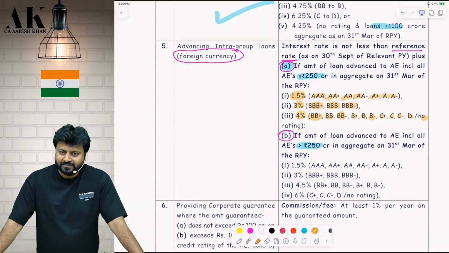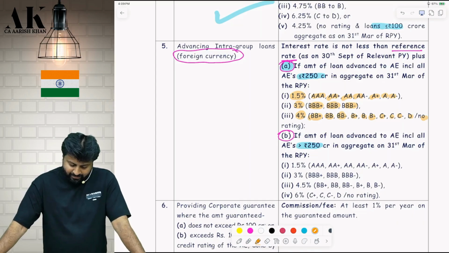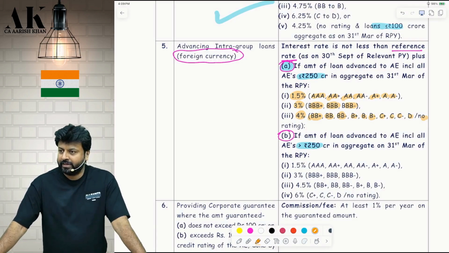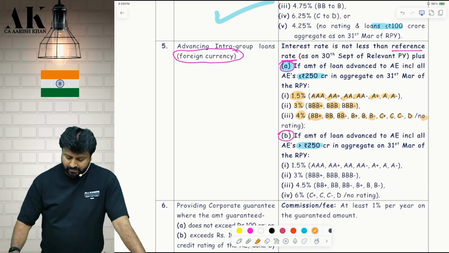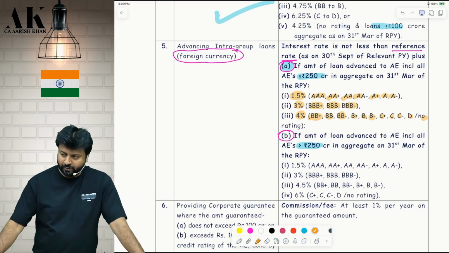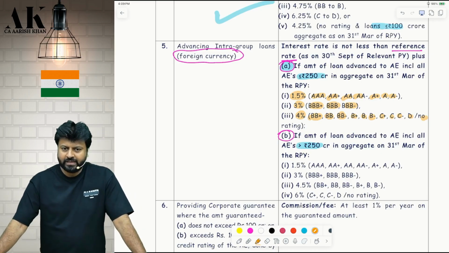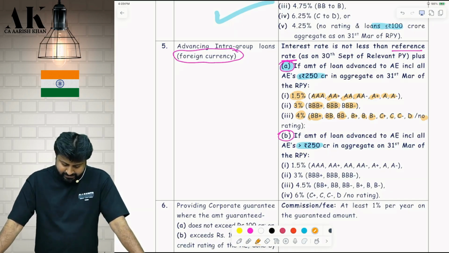Then the right hand side rating you can remember. Triple A, double A plus, double A minus. It is exactly same as the first one. Second one is also exactly same as the second one, which is there in point number A. Third one is segregated into 3 and 4. Check, please. Third one is till B, it is 4.5. And from C to no rating, it is 6%.